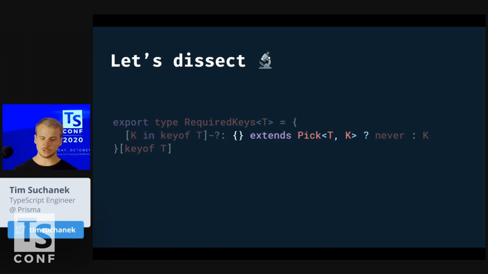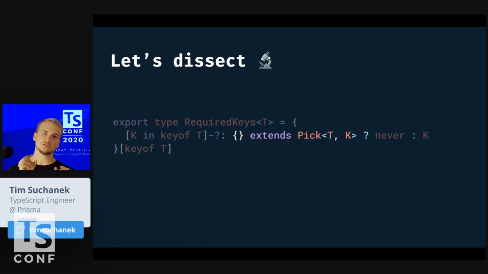And that's the next part. So this one you need to let sink in a bit. What does it mean? The empty object, or it's a question that we're asking here. That's also why there's a question mark. Does the empty object extend Pick<T, K>? What is Pick<T, K>? Pick<T, K> is basically creating a new mini type. What does it do? So K is the current key we're looking into. We're looping through all the keys.